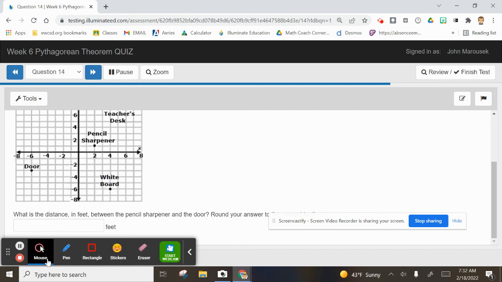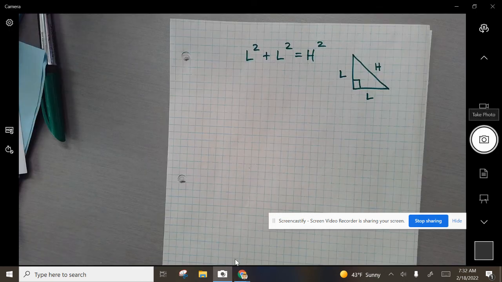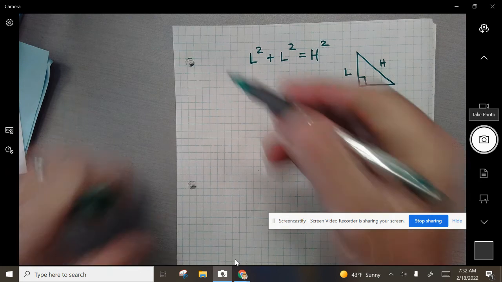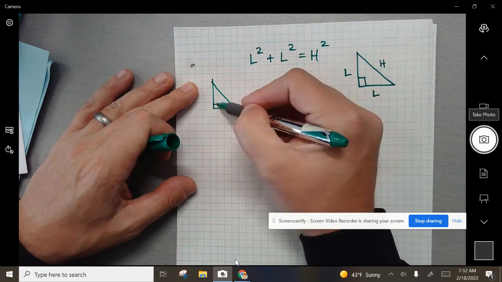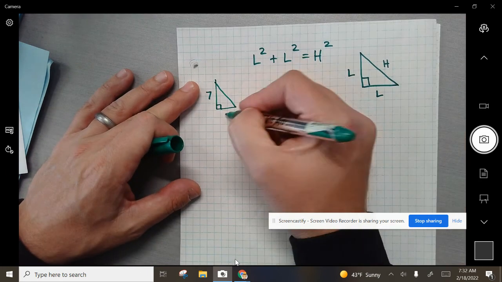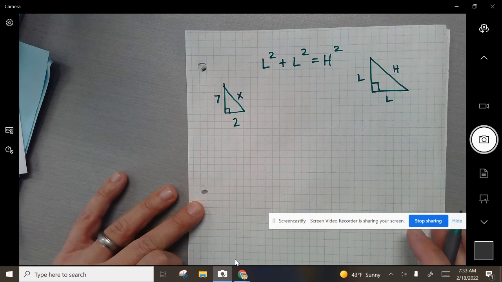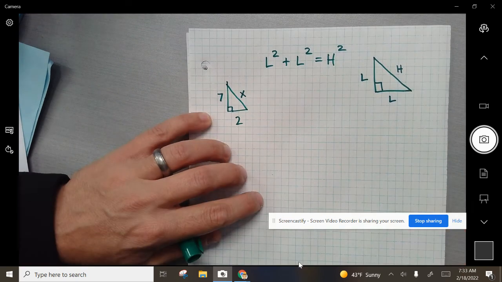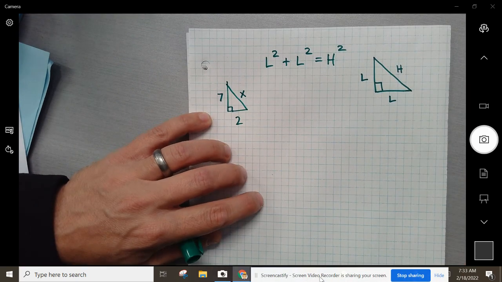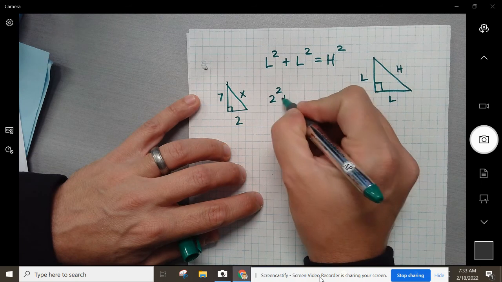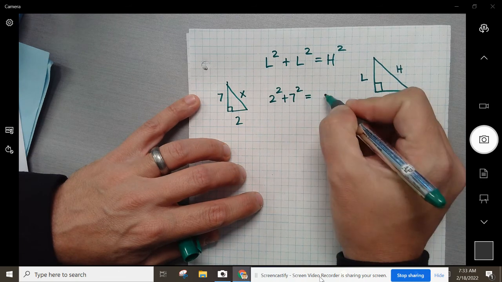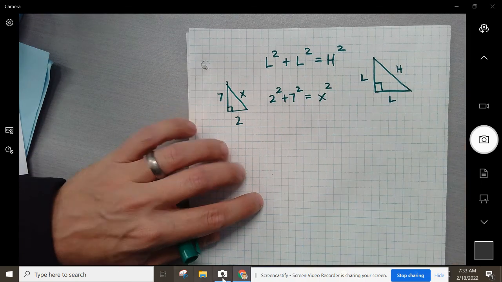Let me clear my screen and let's go back to my note sheet. 7 and 2. So we made a triangle. It's not to scale here. I'm just going to draw it real quick. This is going to be 7, 2, and we're just going to call that X. All right, remember what to do? Set it up. We're going to go 2 squared plus 7 squared equals X squared. Go ahead and take a second and solve it.